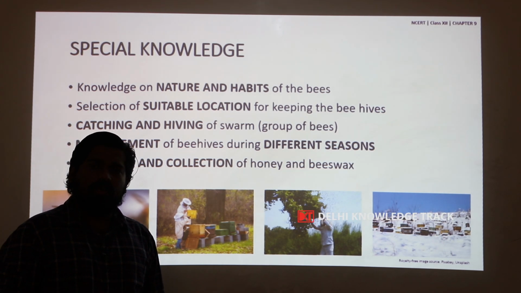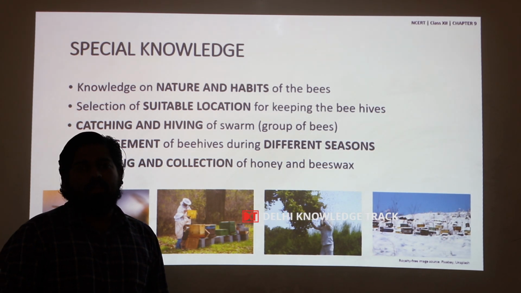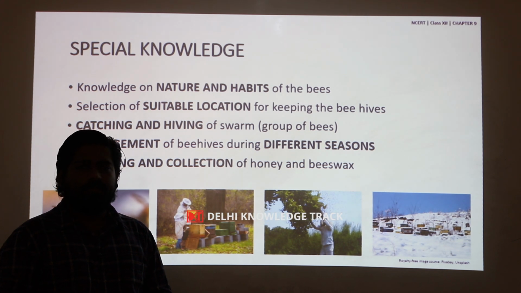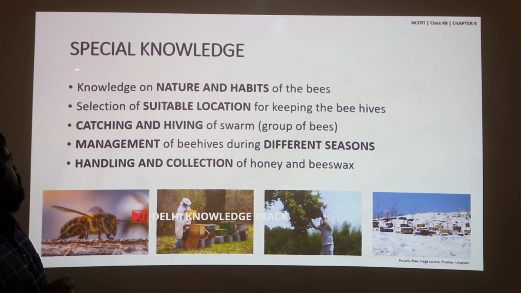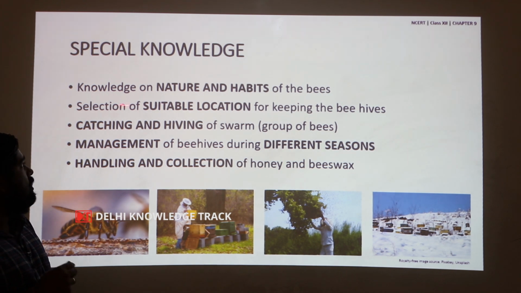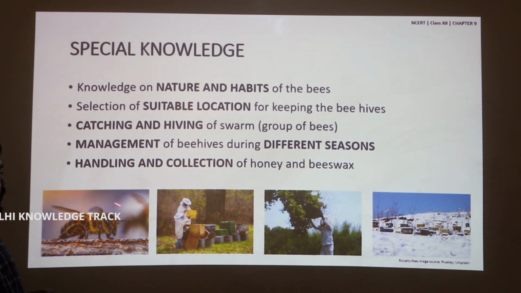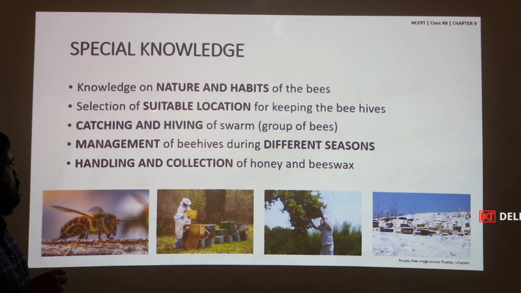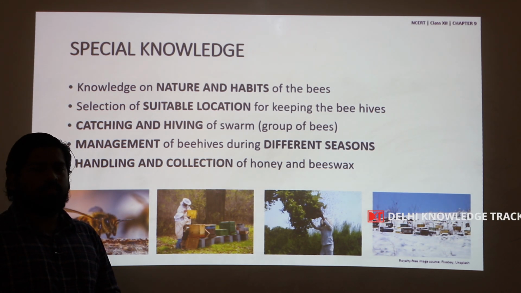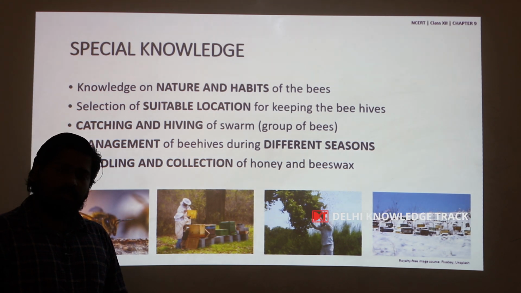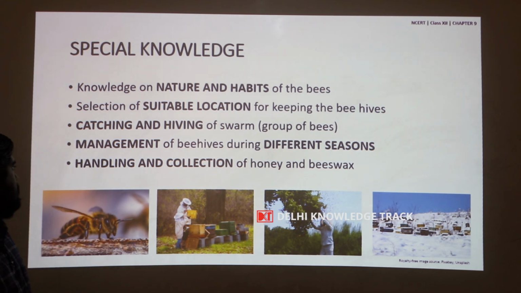Though apiculture is an easy component of animal husbandry, it has certain requirements of special knowledge. The knowledge on nature and habits of bees. One must know how to handle a honeybee. Selection of a suitable location for keeping the beehives. Beehives should be kept at places with minimum disturbances, and catching and hiving of swarm.